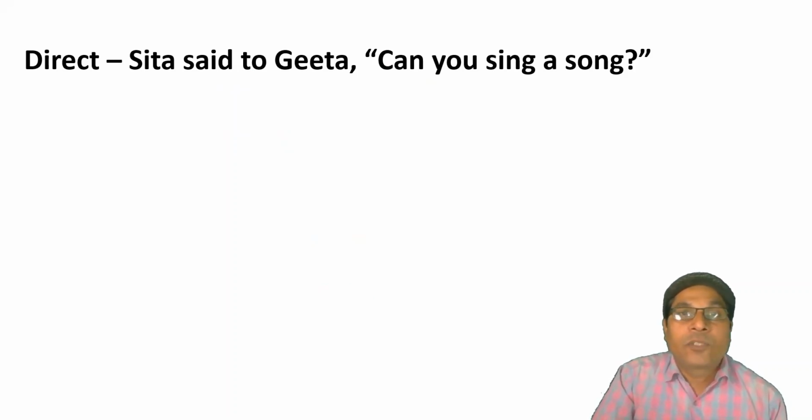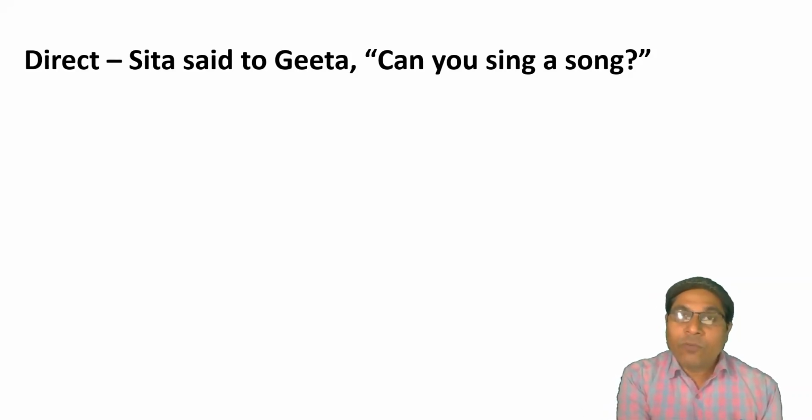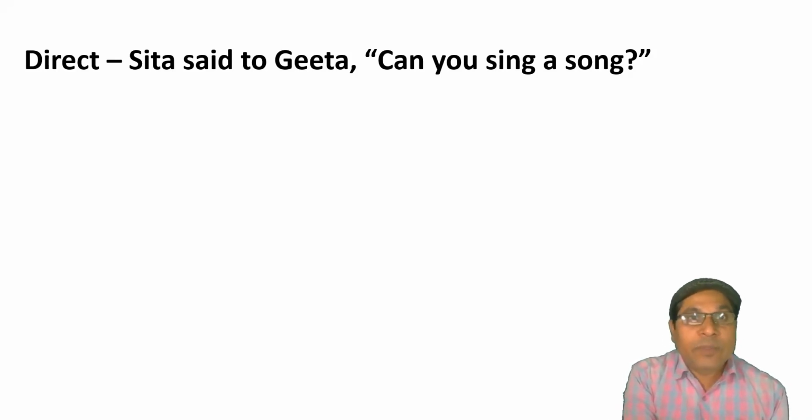Sita said to Geeta, "Can you sing a song?" Here, the reported speech is written in interrogative form and it is a type of interrogative sentence. That's why if or whether will be used as a connecting word, and said to will be changed into asked.